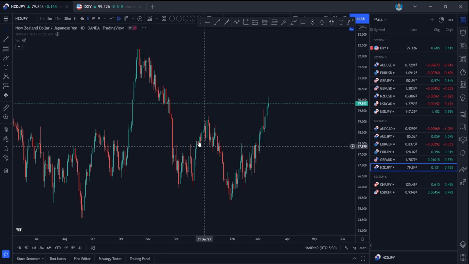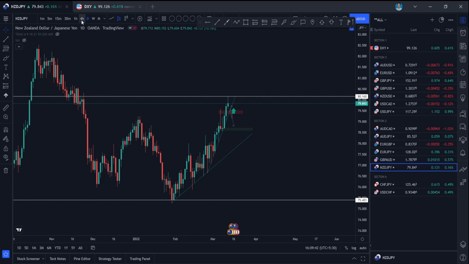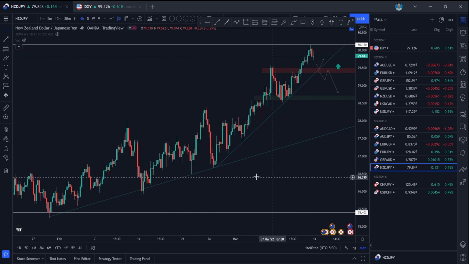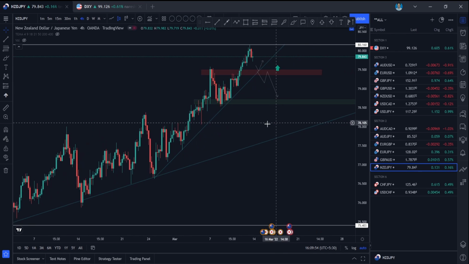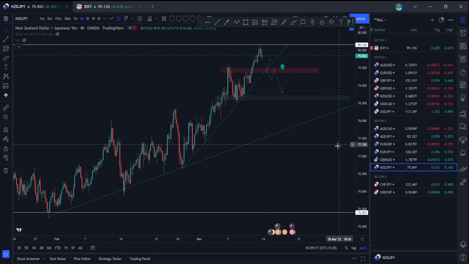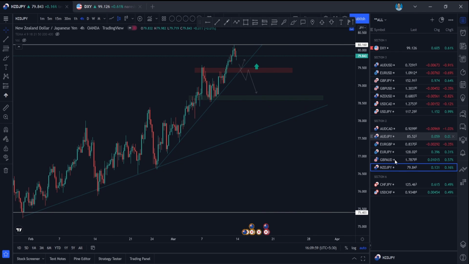Okay. So NZDJPY is similar to AUDJPY, guys. So if it is coming to this area and holding this area, you can go for long entries. If it is breaking this area and making a retest, you can go for short entries in NZDJPY. So it is tightly correlated with AUDJPY.